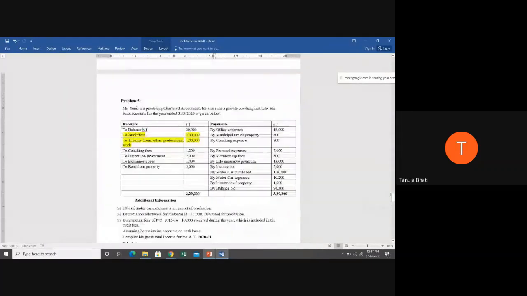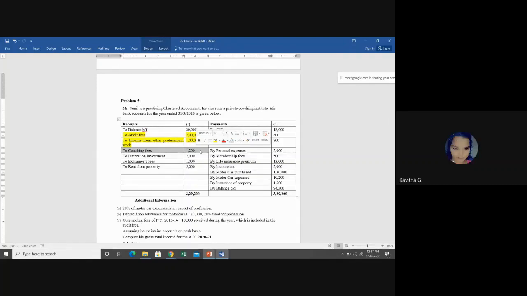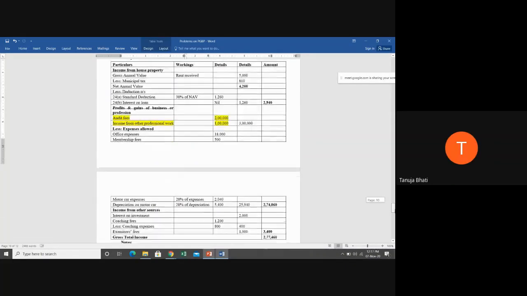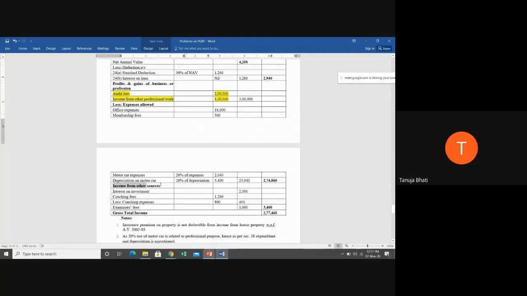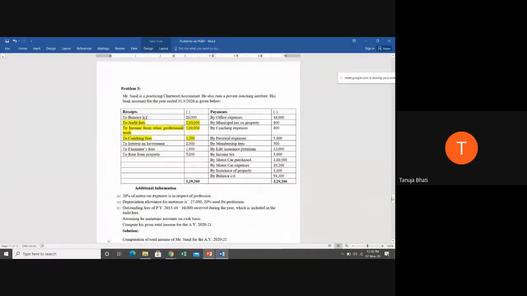Next. Now you all have to analyze and tell. Now to coaching fees. He's also running some coaching institute on the side. So coaching fees is 1,200. Now coaching fees is his profession income or it is an other income for him? Is it an income from other source? Other source, correct? So it is not going to come under the head of business or profession. It is going to come under the head of income from other sources. Okay, under this particular heading, we are going to write coaching fees. How much? 1,200. Okay.